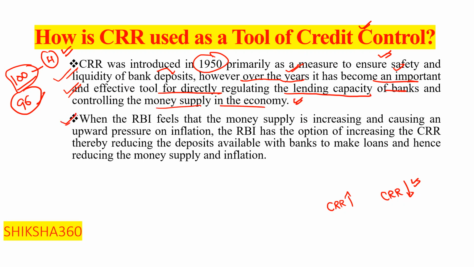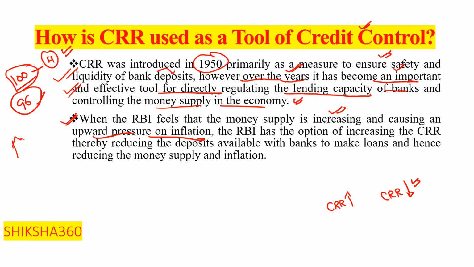So when the RBI feels that the money supply is increasing in the market and causing an upward pressure on inflation, in that case, what will happen? It means that there is more money in the market. So they have to keep out some money from the market.